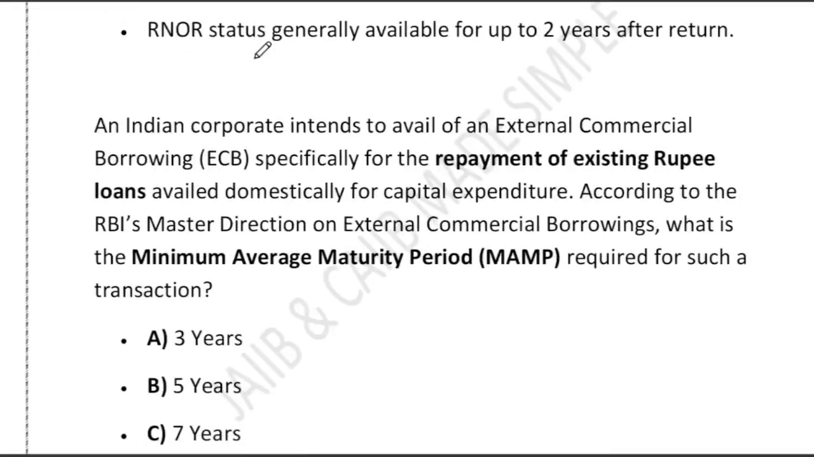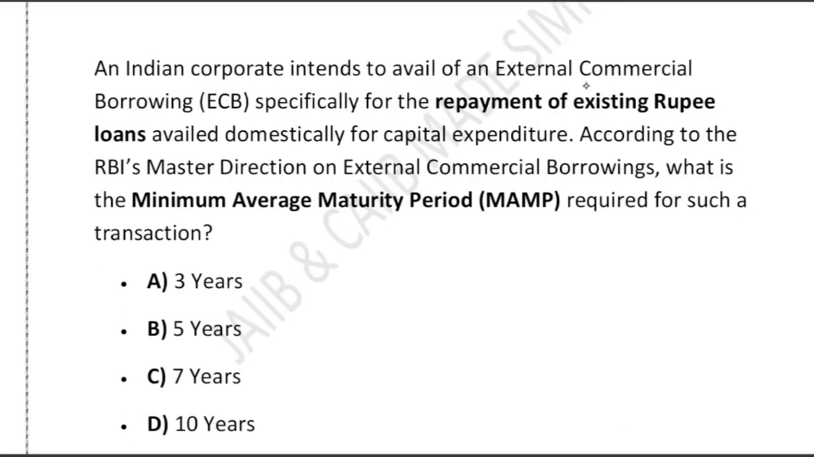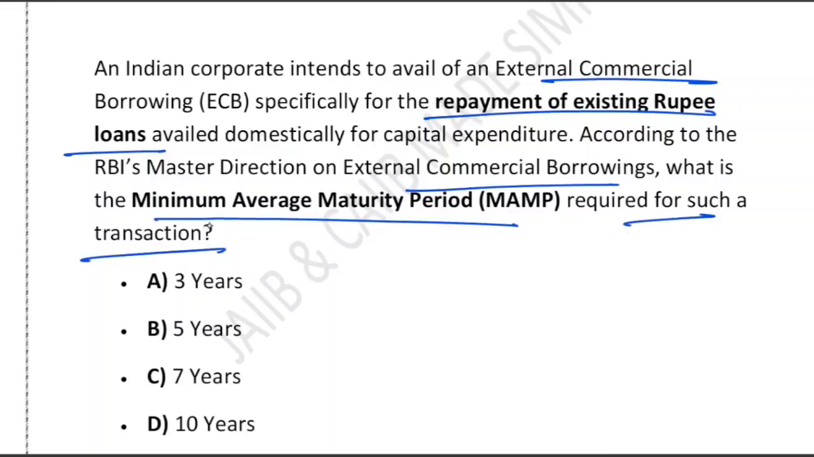Let's have a look. It is a very good question. It asks that an Indian corporate intends to avail ECB specifically for the repayment of an existing rupee loan, right? According to the RBI master direction on ECB, what is the MAMP required for such a transaction? Minimum average maturity period: 3, 5, 7, 10.